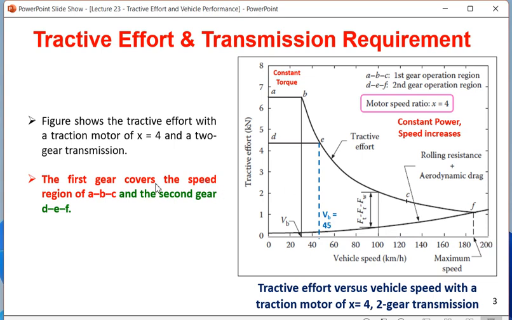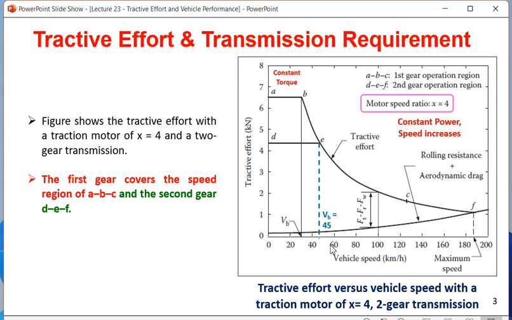So the first gear covers the speed region ABC, you are finding here. The second gear covers the speed range of DEF. Constant torque region, constant power region, all those things are shown. Rolling resistance and aerodynamic drag also keep on increasing with respect to the base speed. Constant power and speed increases, so that happens after B or after E.